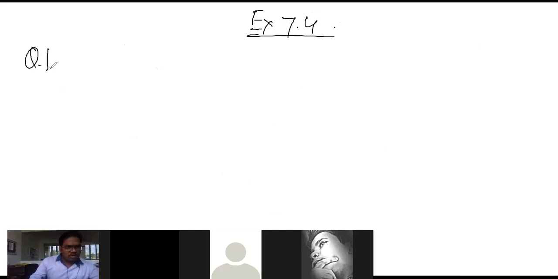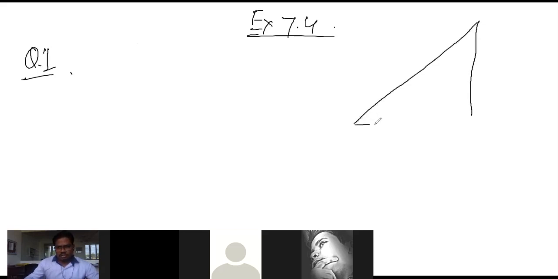So look at question number 1. In a right angle triangle, the hypotenuse is the longest side, and use this as a theoretical concept. You have to learn this concept, but we have to prove it here. Look at here, this is a right angle triangle. आप इसको concept के form में भी याद रखिएगा. In a right angle triangle,